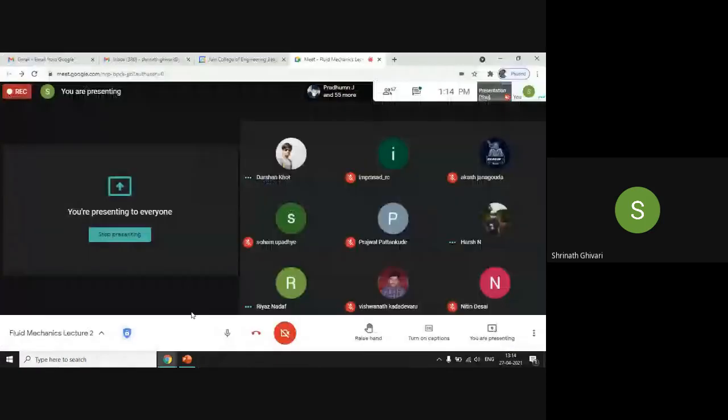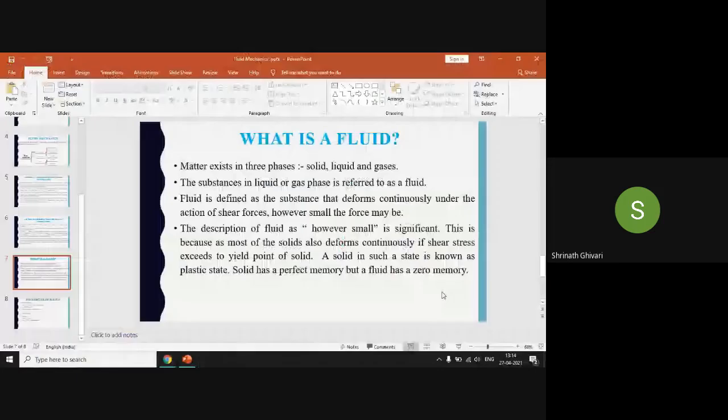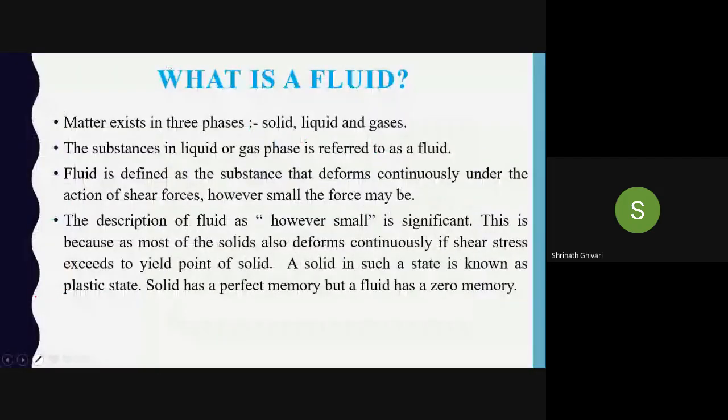Now, why is this "however small the force may be" significant? Because most solids also deform. If the shear stress does not exceed the yield point of the solid, it comes back to its original shape, and that is called the elastic state.